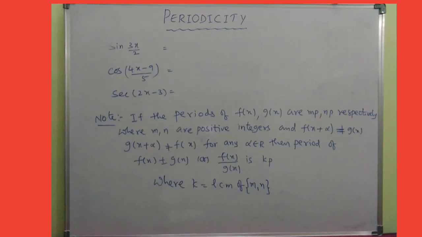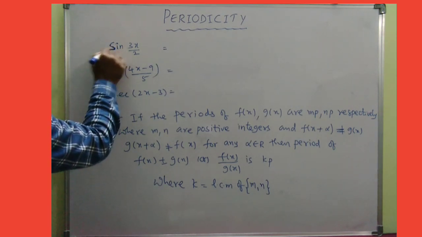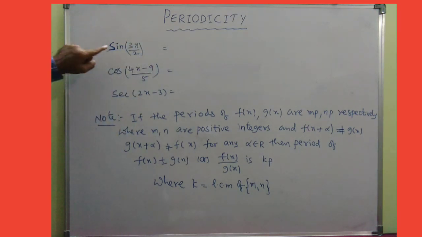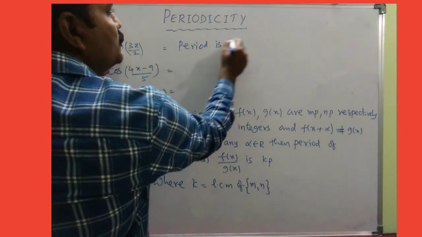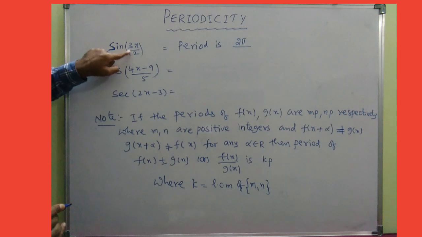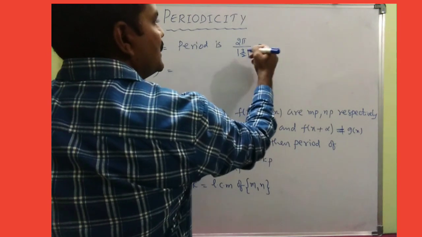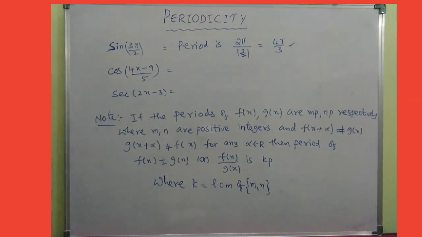Right? So look at these functions first of all, and let us find the period of these particular functions. For example, the first one is sine of 3x by 2. So basically for sine, the period is 2 pi, right? By, and the coefficient of x is what? 3 by 2. So 3 by 2 is in the place of a. So modulus of 3 by 2. Finally, which equals 4 pi by 3 is the period. 4 pi by 3 is the period of sine of 3x by 2.